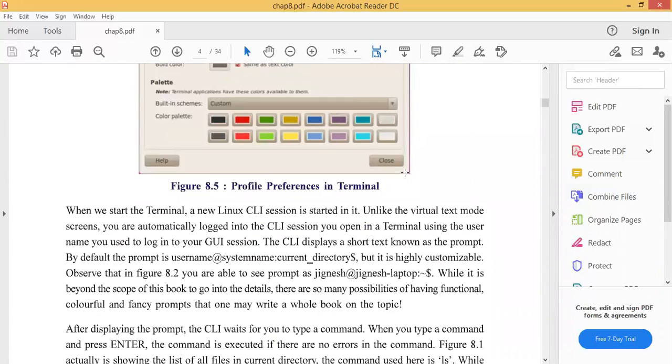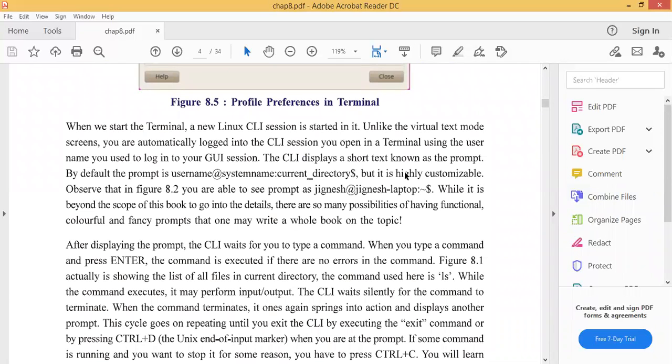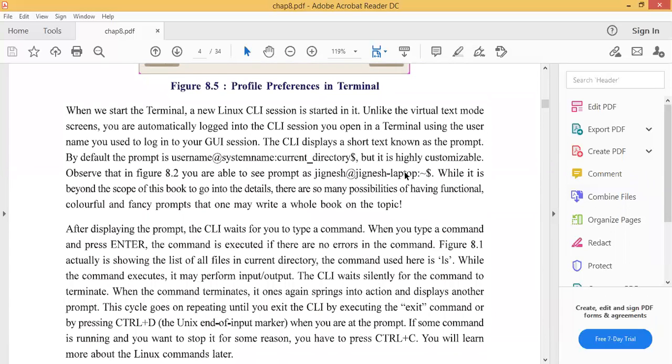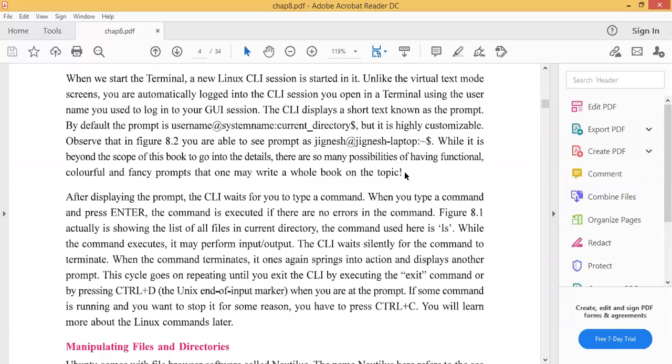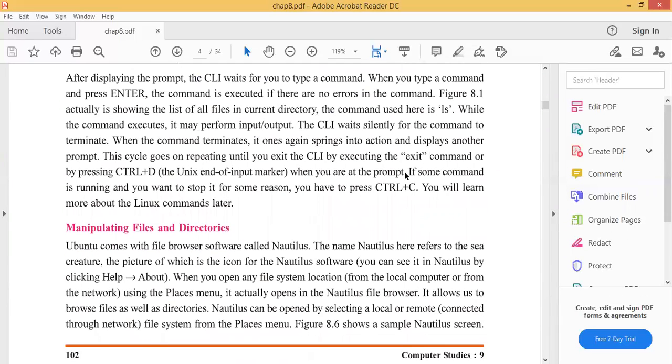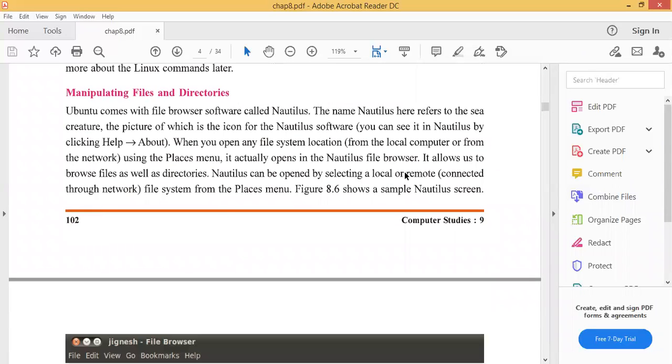When we start the terminal, we get a new Linux CLI. What is CLI? When this word comes, you must remember command line interface. What is the difference between CLI and GUI? GUI is the graphical user interface where we are working with the mouse, and CLI is a command line interface. In CLI, we are working only with text. This difference you must remember every time. So this chapter is really very lengthy. We must cover only the highlights of the topics.